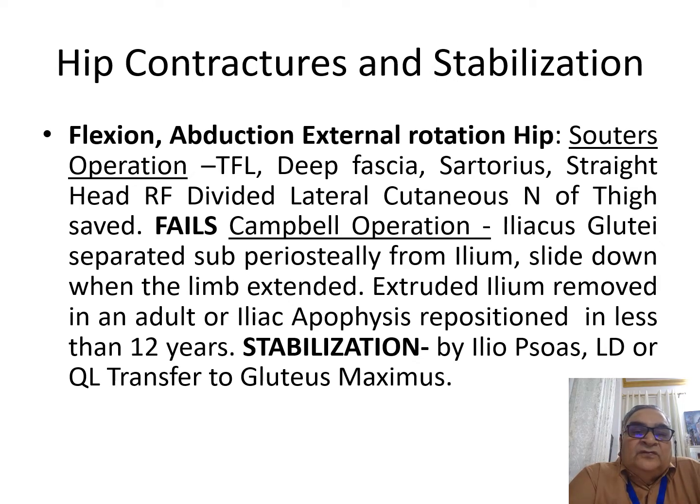So if you want to stabilize or restore extension, you have to transfer to gluteus maximus the iliopsoas, through a hole or a notch in the ilium. Alternative to iliopsoas, you may be able to use the latissimus dorsi or the quadratus lumborum, which are synphasic transfers to gluteus maximus.